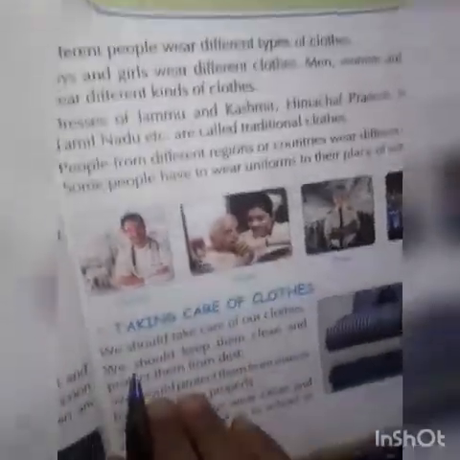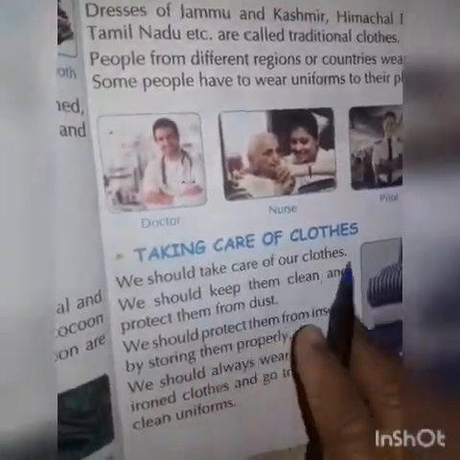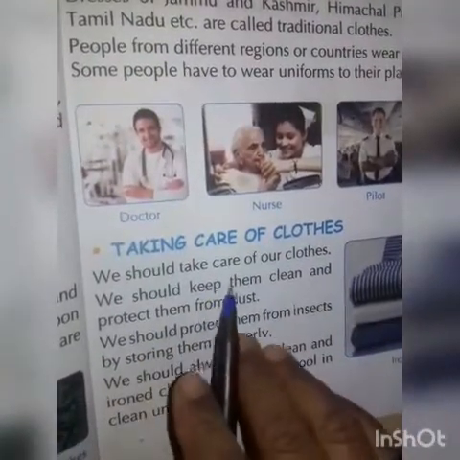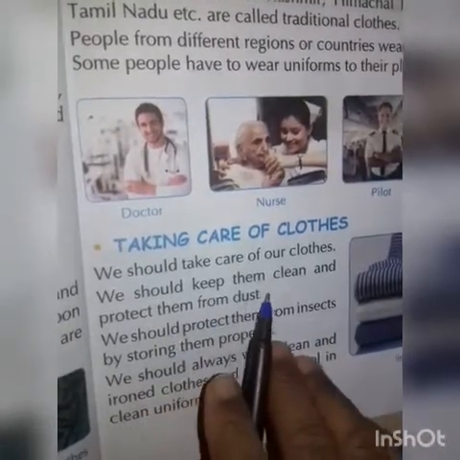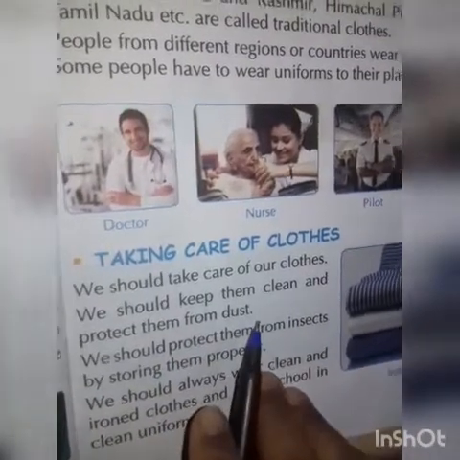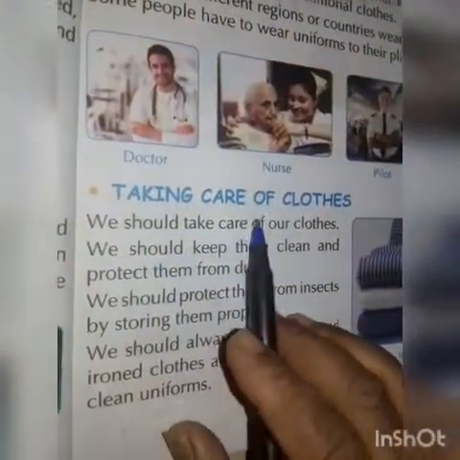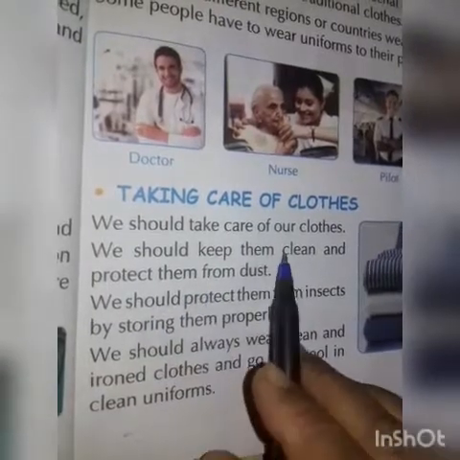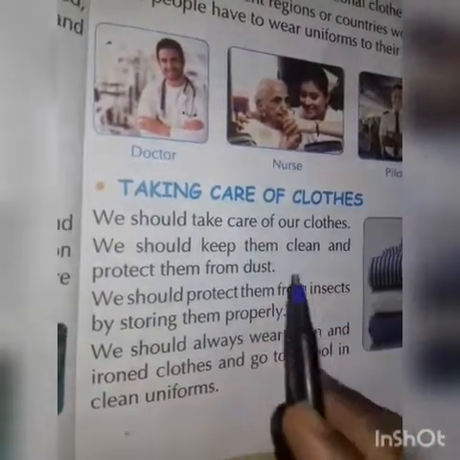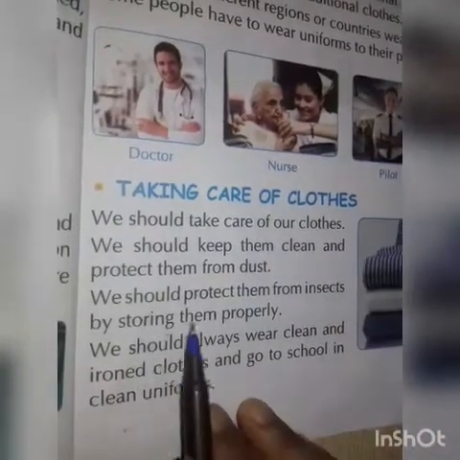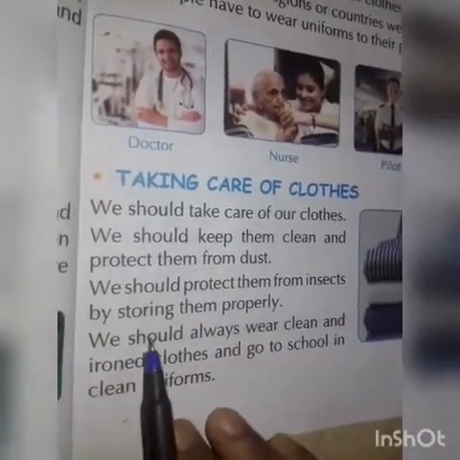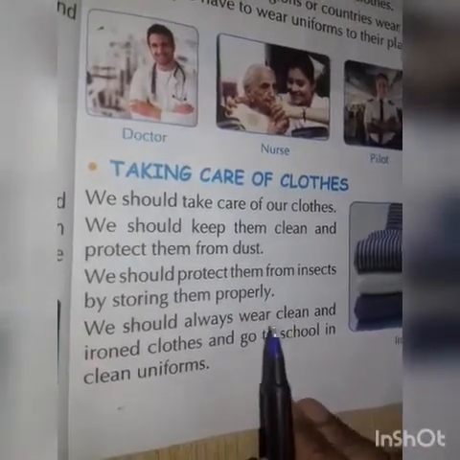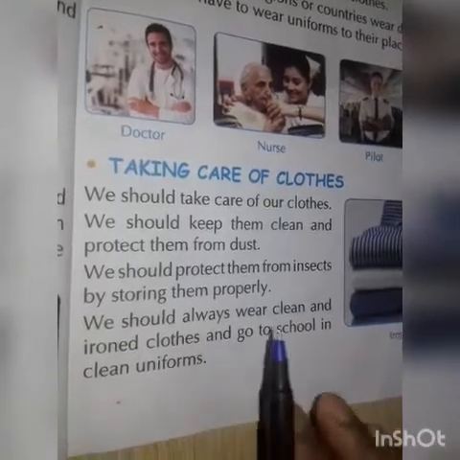Today we are going to study a new topic, taking care of your clothes. How can you take care of your clothes? We should take care of our clothes. We should keep them clean and protect them from dust. When we clean our clothes, the dust from our clothes can be cleaned. We should protect them from insects by storing them properly. We can protect our clothes from insects when we store them properly in a safe place.